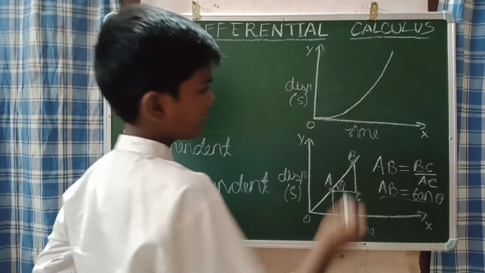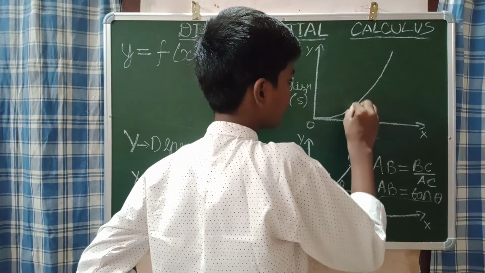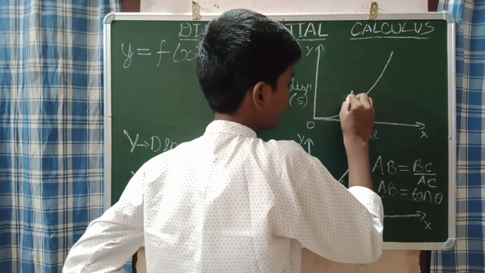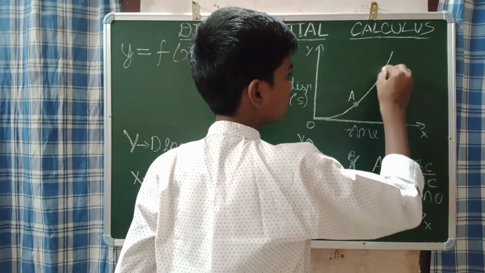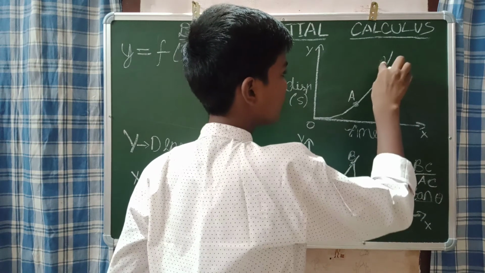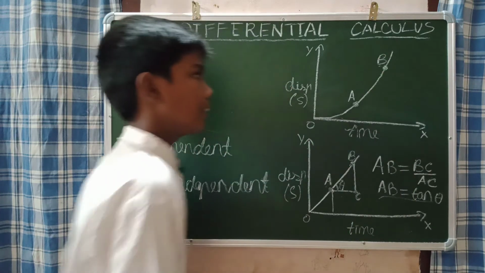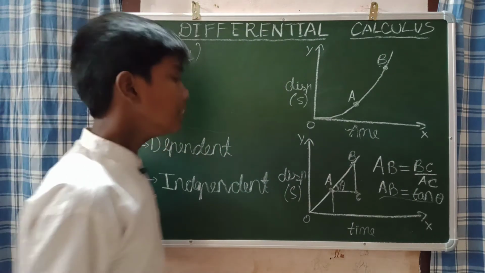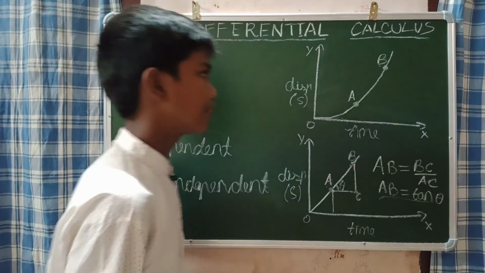Now here, how am I going to find it? Let us take this point as A. Let us take this point as B. Here also you can say that there is a vertical and horizontal component.